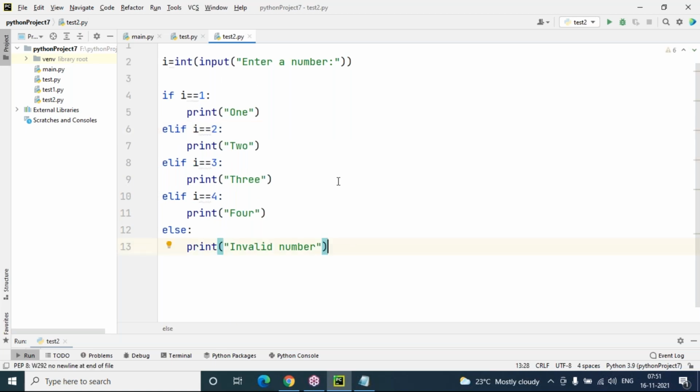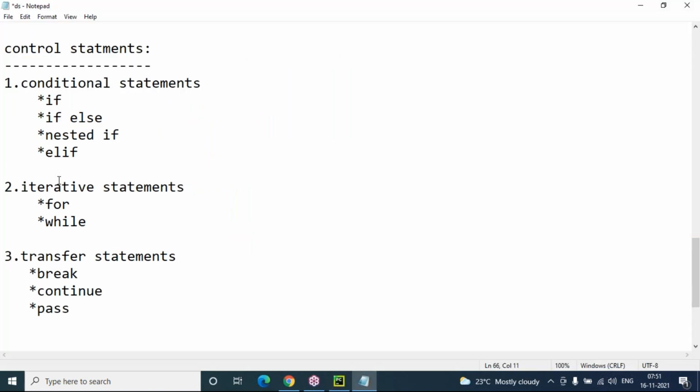Okay, so this is about conditional statements, and in tomorrow's session we'll go for iterative statements: for loop and while loop, and break, continue and pass. In what situation we will use them, we'll discuss in detail.